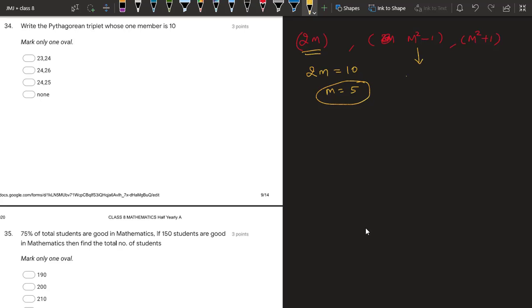Now putting 5 here, we will get 5 square minus 1 at second member. 25 minus 1 is 24 and 25 plus 1 is 26. So the triplet is 24, 26 and this 10. So 24, 26, second option.